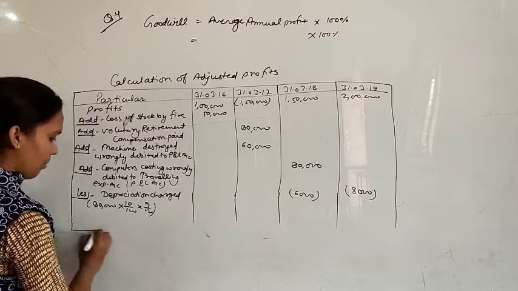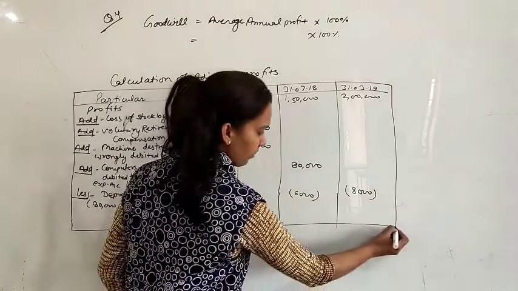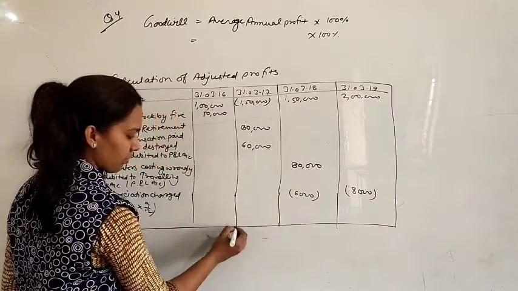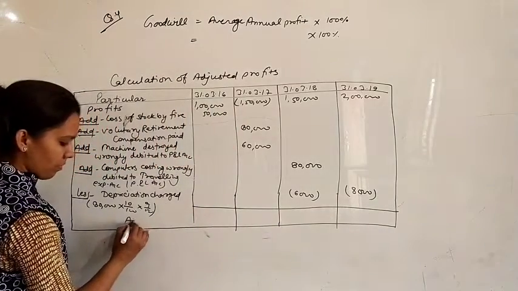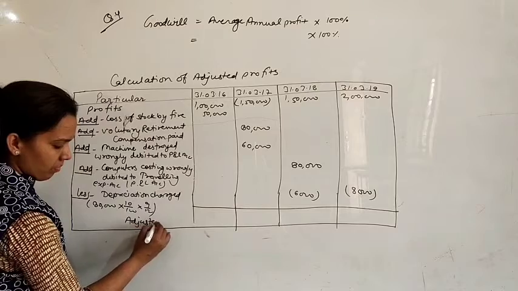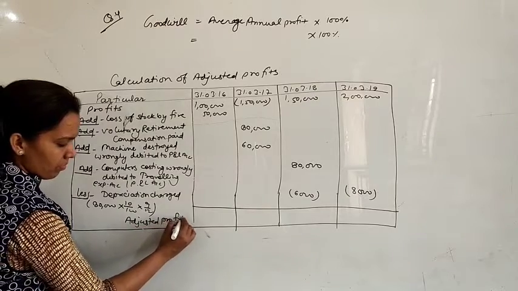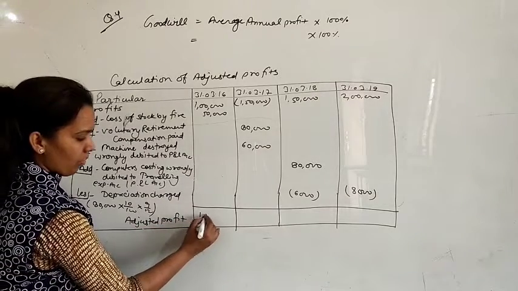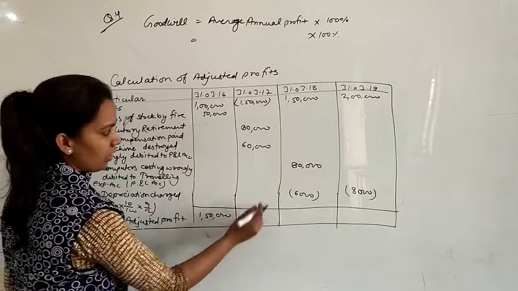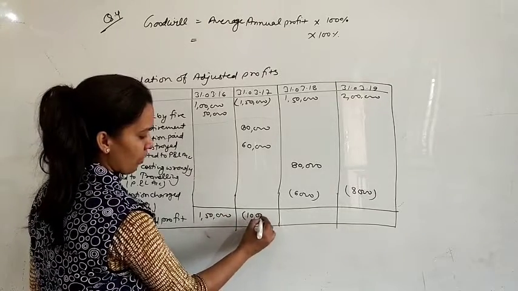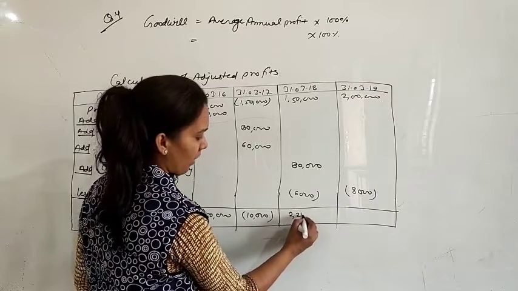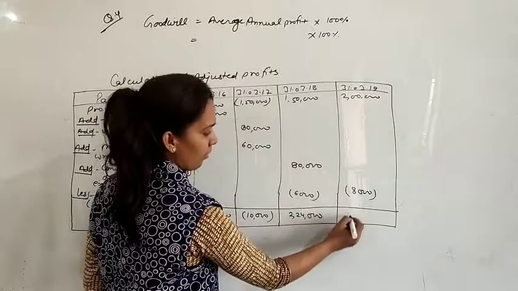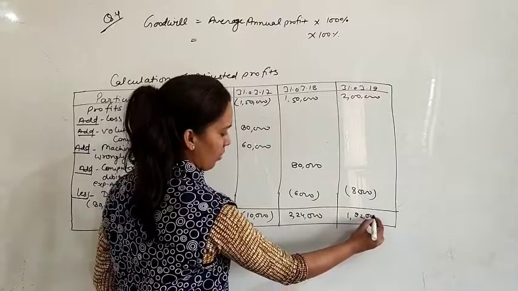Now find the adjusted profit. 1,50,000. Here it will be 10,000 rupees loss. For the next one 2,24,000 and for this one 1,92,000.